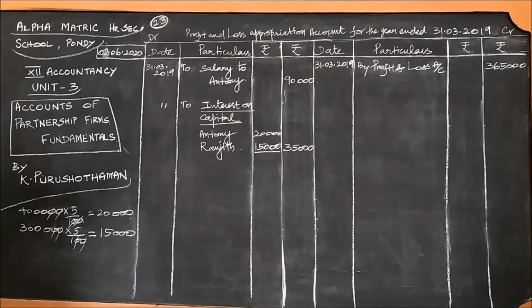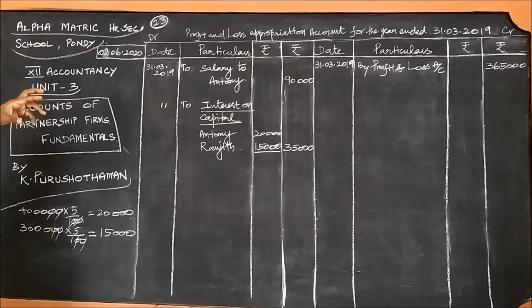If the statement ended with 25% commission on profit, then you should take 3,65,000 into 25%. And what is the tail part of the sentence? After allowing salary, after allowing interest on capital, find what is the balance of profit. From that balance of profit, 25% is given as a commission to Ranjit. That is the question.